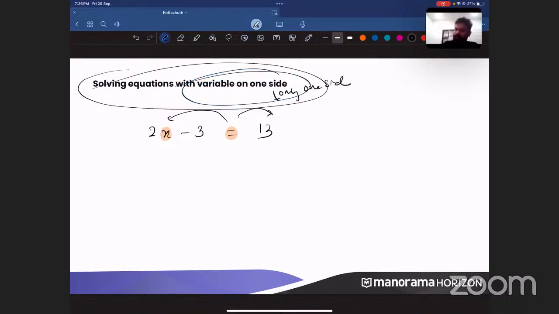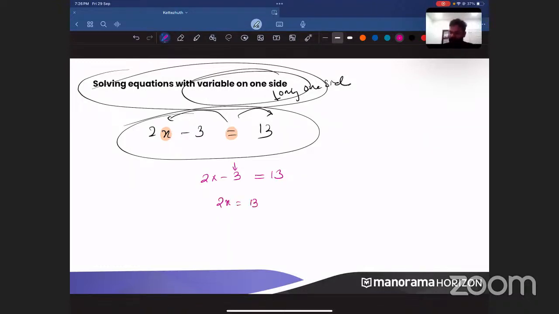Understood? So when the variable is on one side, how will you solve that? Yeah, I have got an answer. X is equal to 8. Akshat, very good. So I have to just rewrite the equation again. Then look at the negative 3 here. When you take the minus 3 to the right side, minus 3 will become plus 3. So 2x is equal to 13 plus 3, or what is this 13 plus 3? 16.